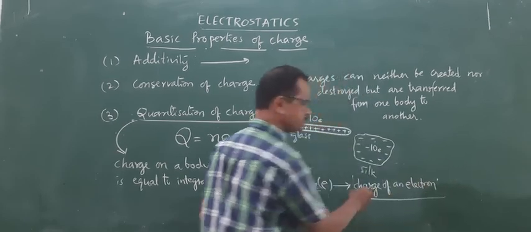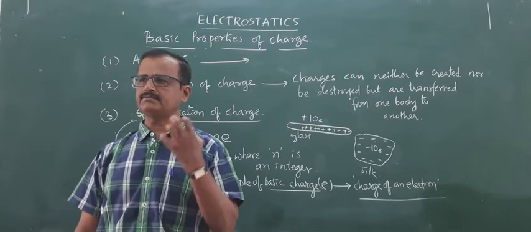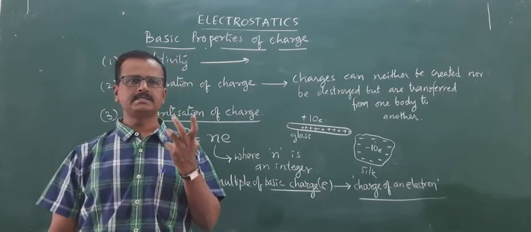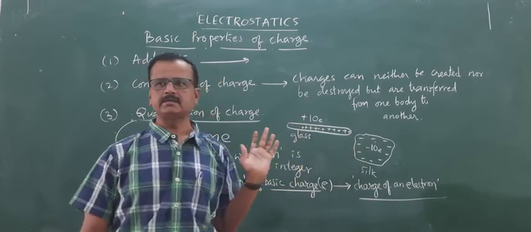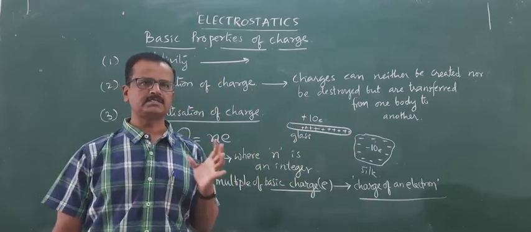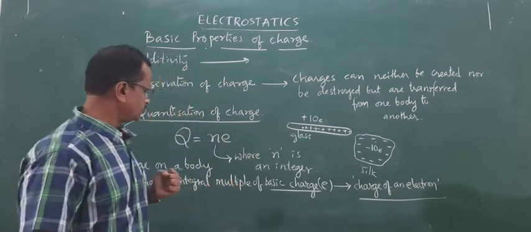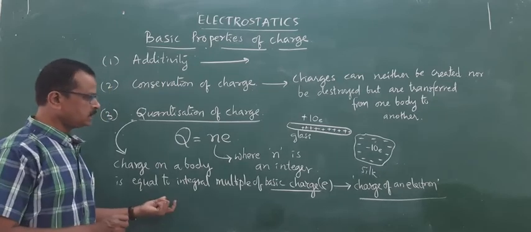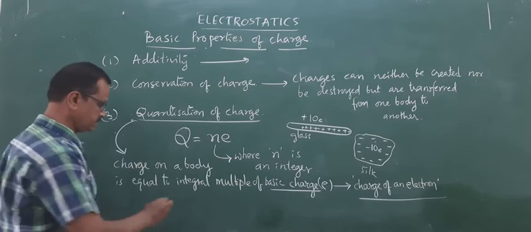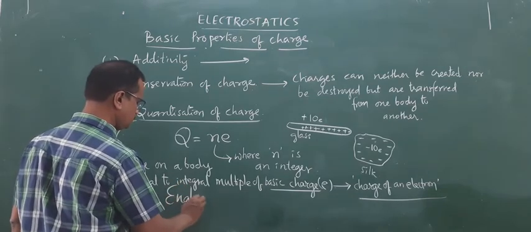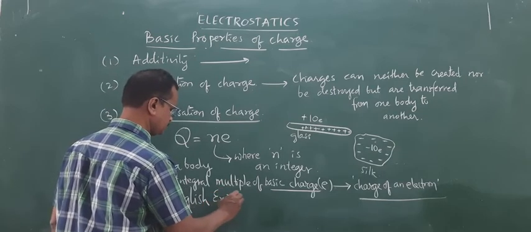So a body may be negatively charged, a body may be positively charged, but it always has a whole number of that basic unit of charge. Basic charge, that is the charge of an electron. Minus 10 e, plus 10 e, in this manner. It cannot be a fraction. Charge cannot be a fraction of an electronic charge. Okay. So this was first explained by Michael Faraday, English physicist, experimentalist.